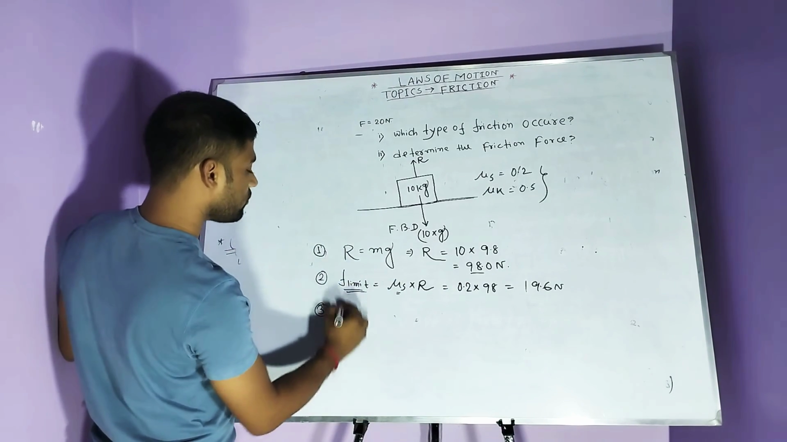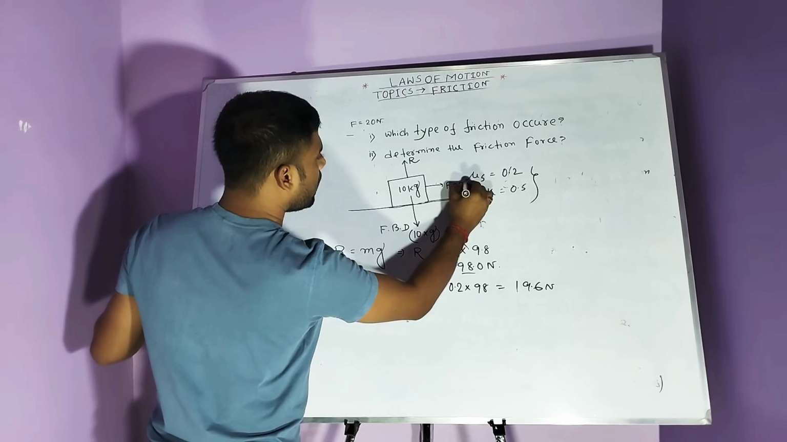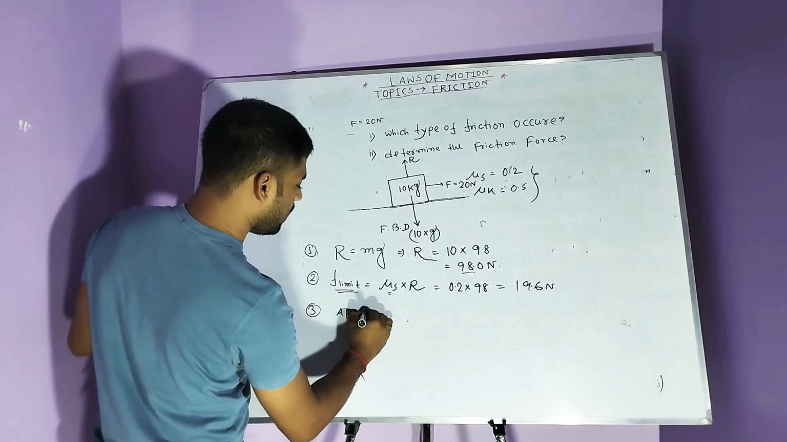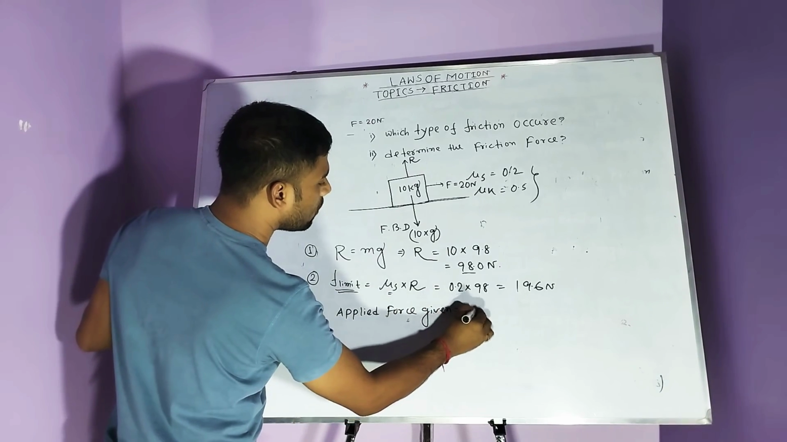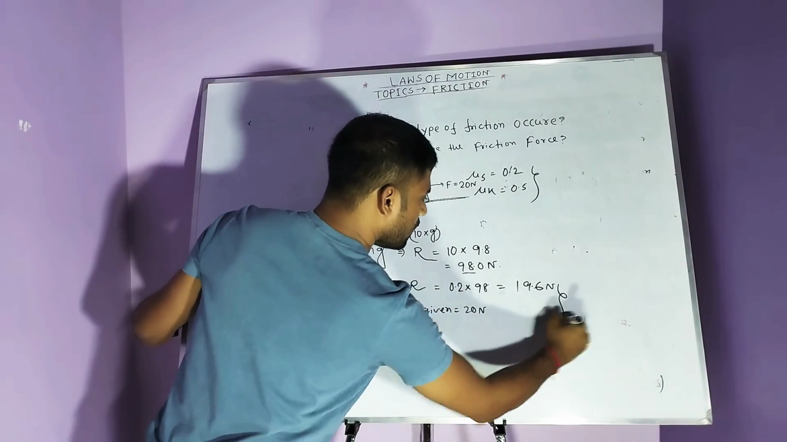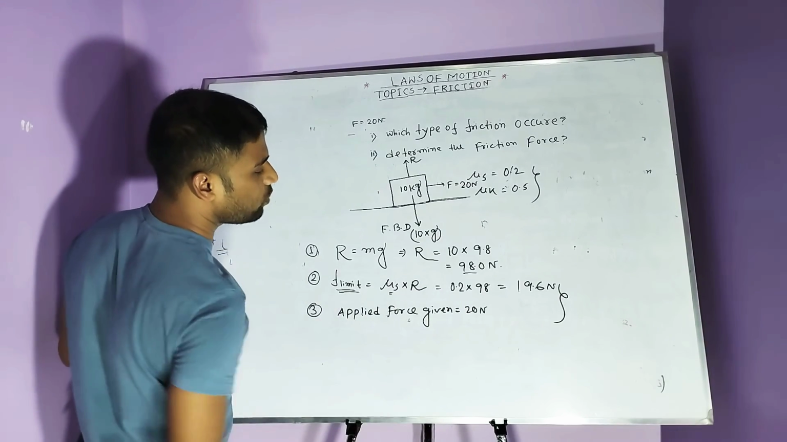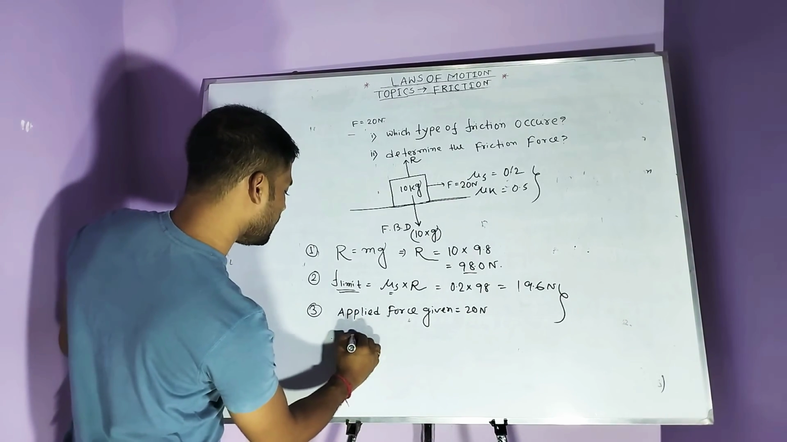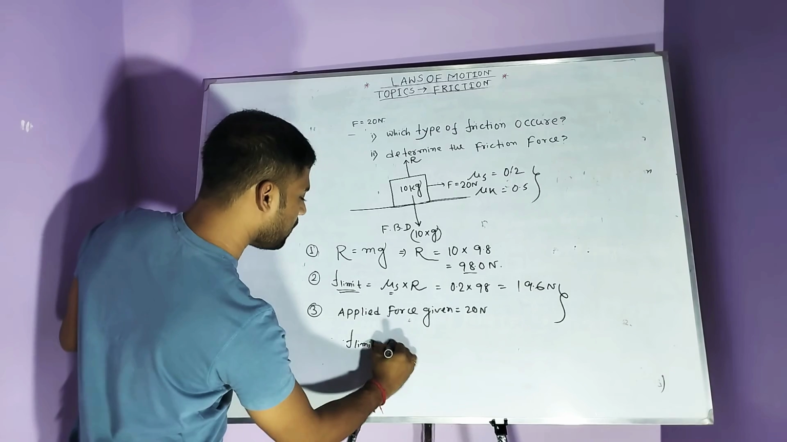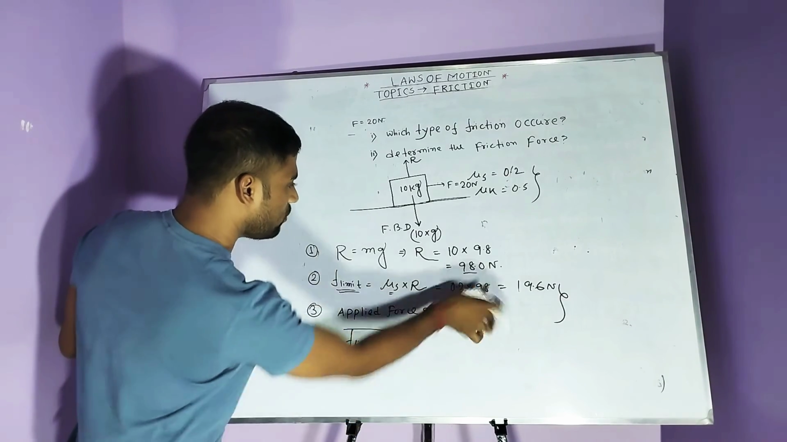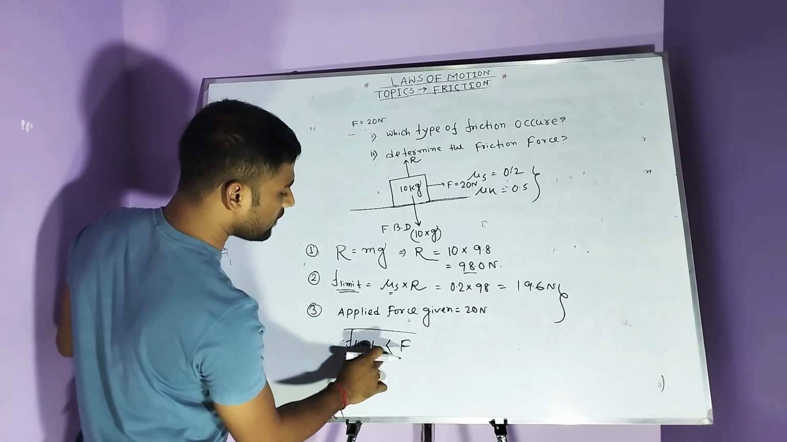Then you look at the applied force value in the diagram. The applied force value is given as 20 Newton. So we have seen these two data. The F limiting value is 19.6 Newton and the applied force is 20 Newton. So the condition is that the F limiting value is less than the applied force F. According to this data, the limiting force value is less than the applied force.